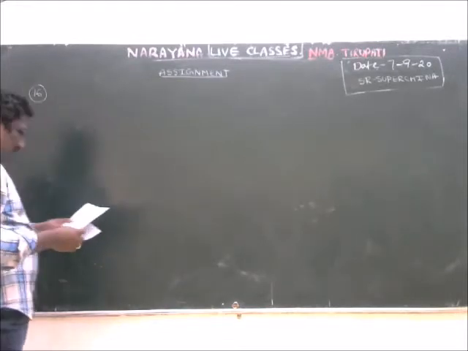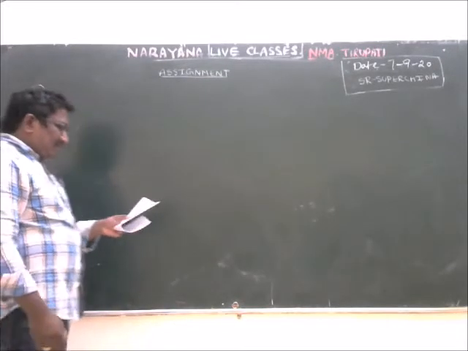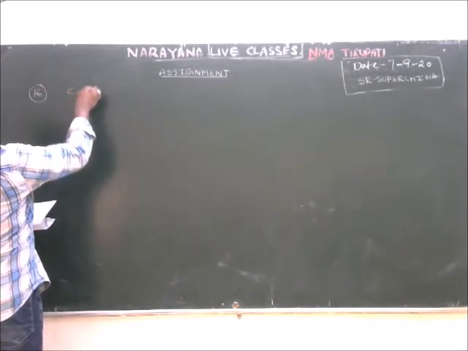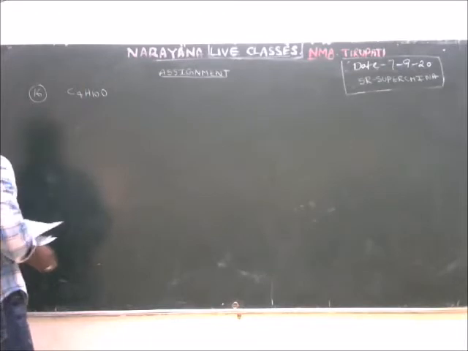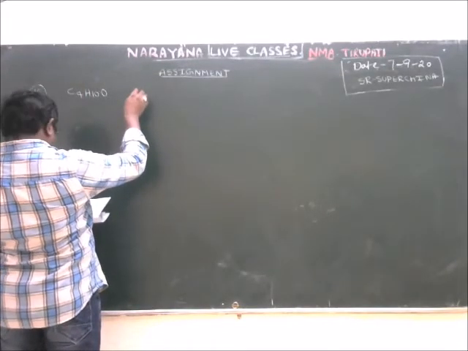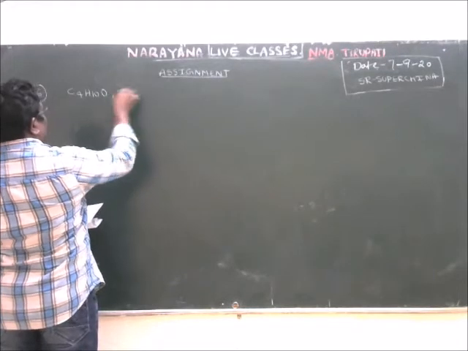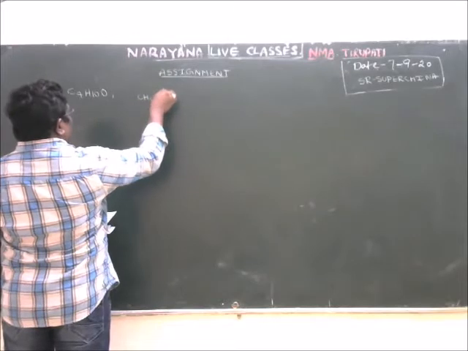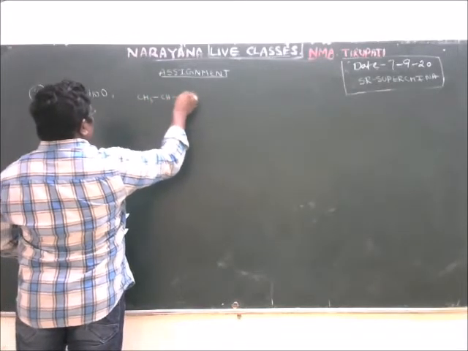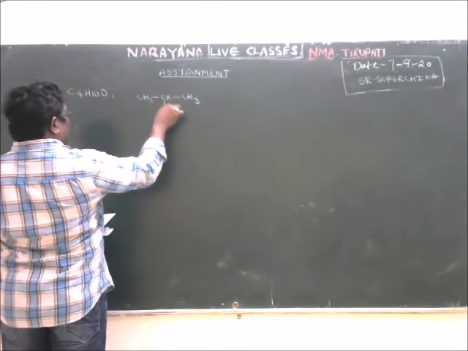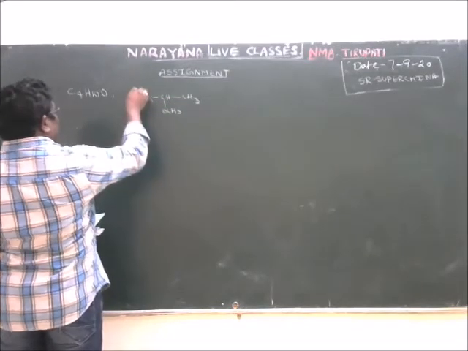16th question: the molecular formula of an unsymmetrical ether, C4H10O. They are asking for the unsymmetrical ether C4H10O. I am going to write it like this: CH3, CH3, OCH.